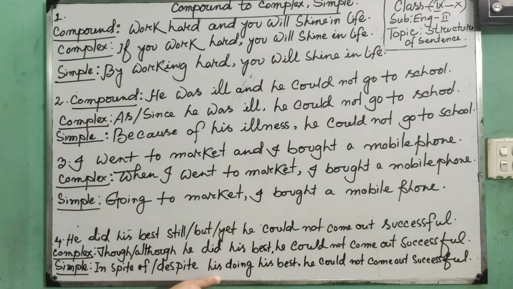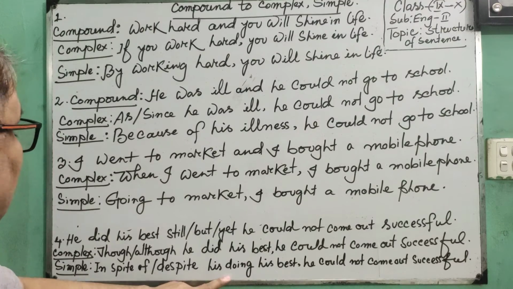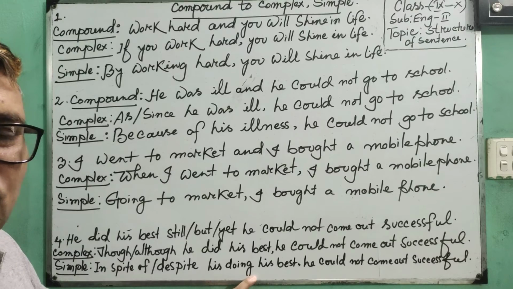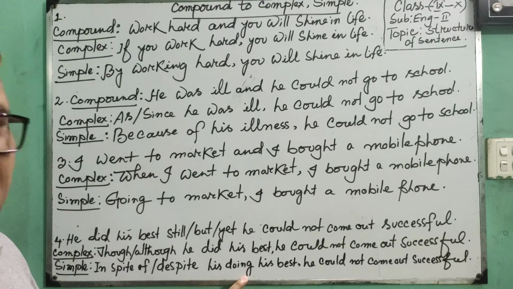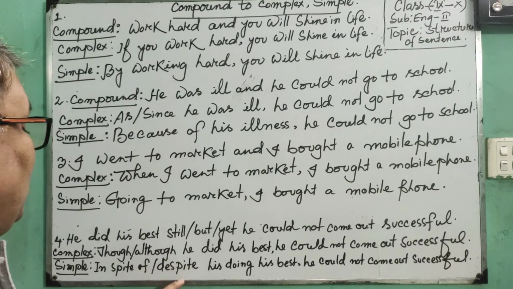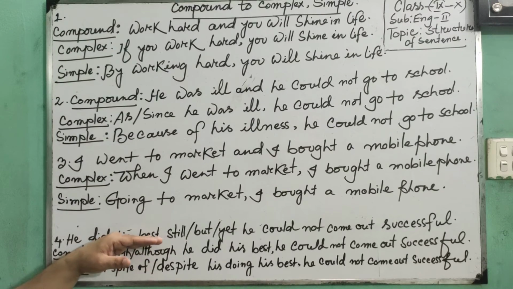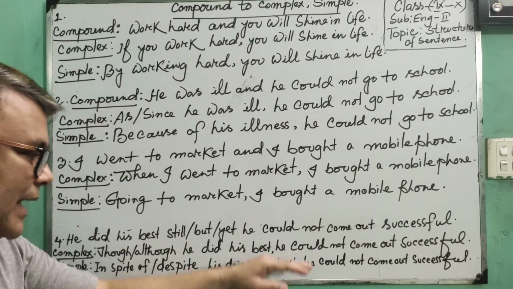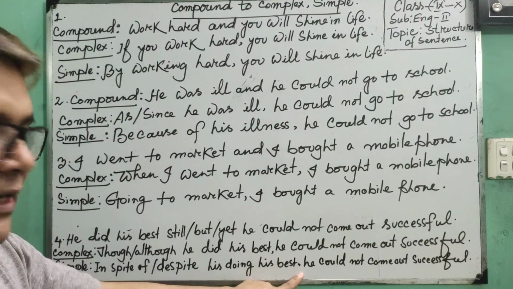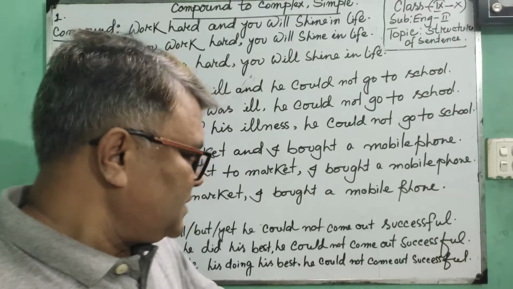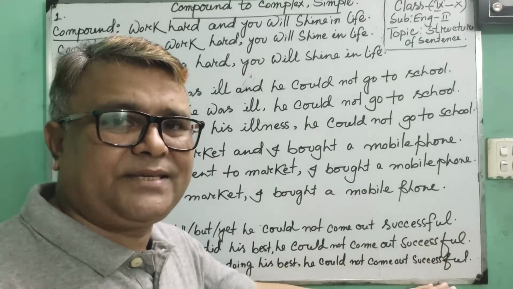Then you have to make the possessive case of the subject of the principal clause. So, his. Then you have to place verb 1, then add ing. That means, in spite of his dream. Then you have to use the rest of the part of the principal clause, his best. Then you have to use a comma in place of all sorts of conjunction. Then you have to place the subordinate clause, but the subordinate clause should be placed unchanged.